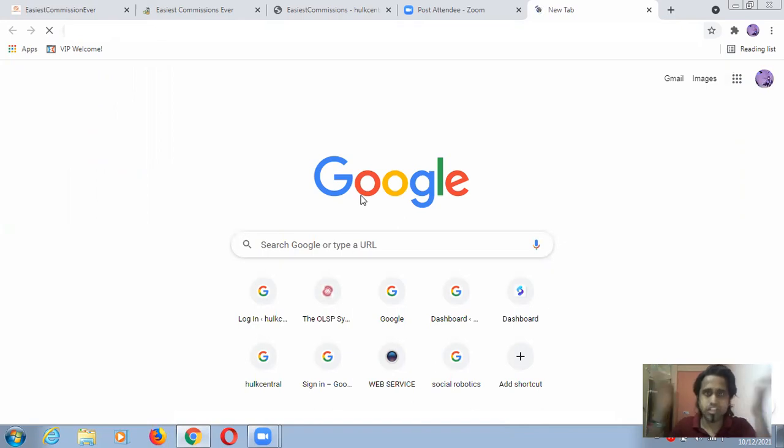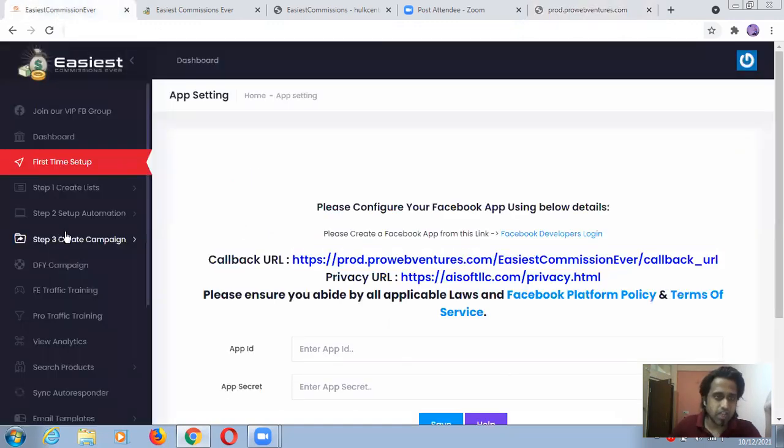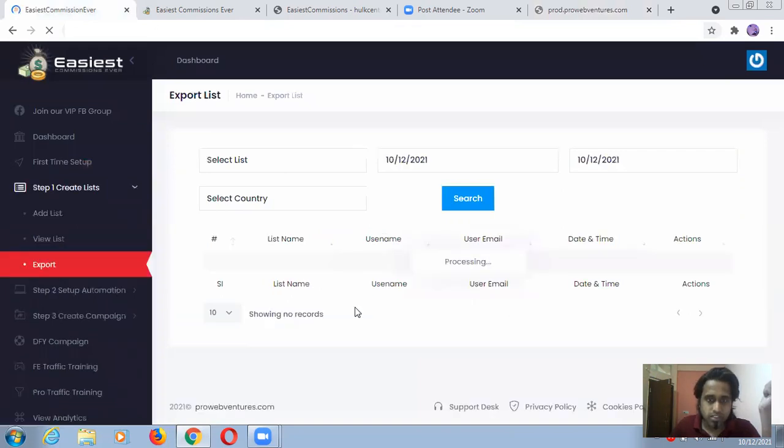I'm just checking what is coming after doing all this work. Right now nothing is coming, so just leave it. I just tried to check. So in the list, let me click on this button so we can see something. This is about export, so that we can do something outside.